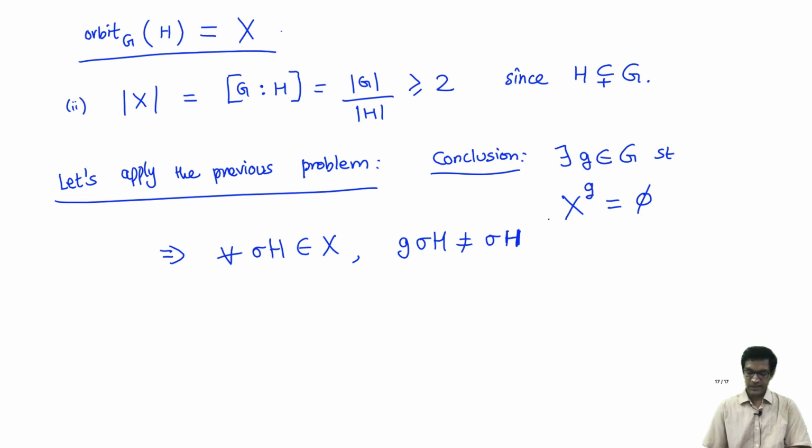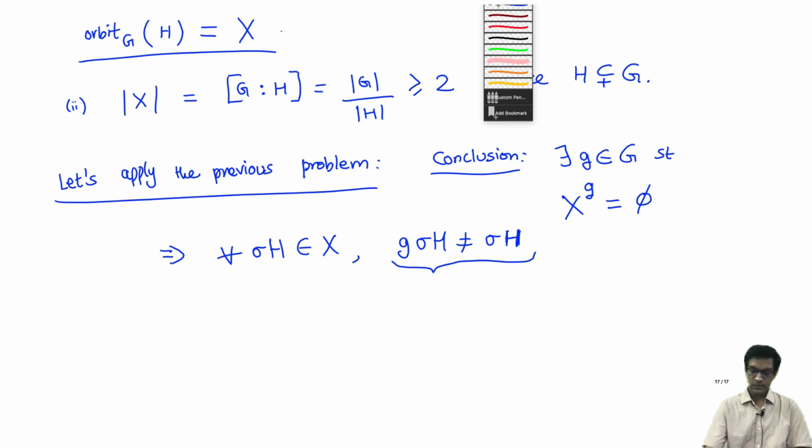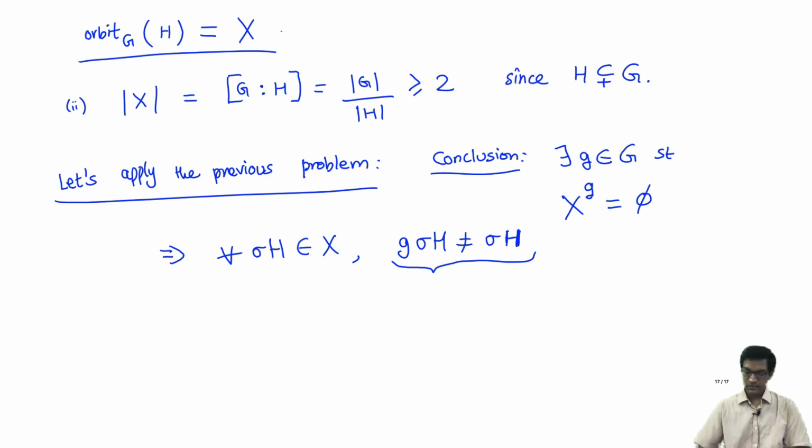I am just rewriting it as saying that for every element of X, G does not fix that element. Okay, G maps that coset to a different coset. Well, what does this statement mean in terms of cosets? It says that G sigma H is not sigma H, which means that, pushing the sigma over to the other side, sigma inverse G sigma is not an element of H. And remember this is for all cosets, so this is true for all sigma in the group G, that sigma inverse G sigma is not in H.